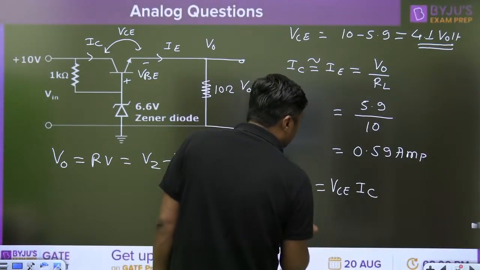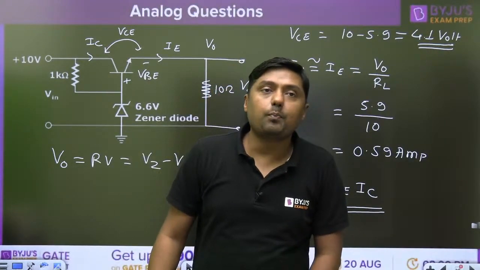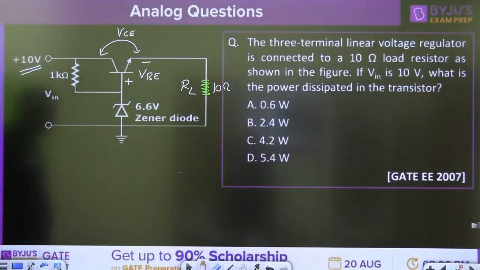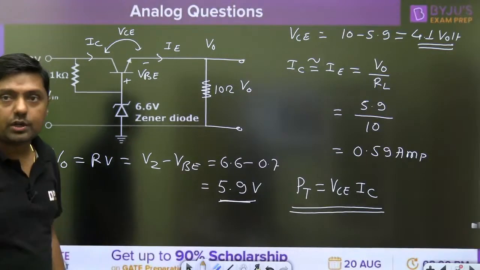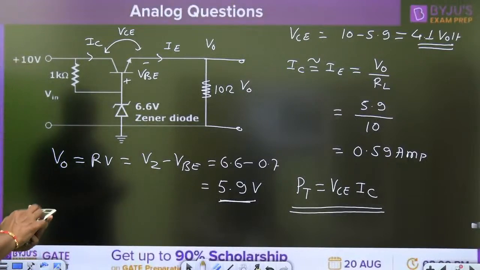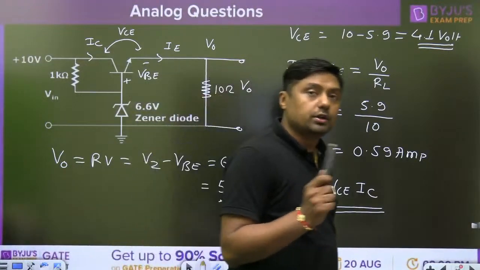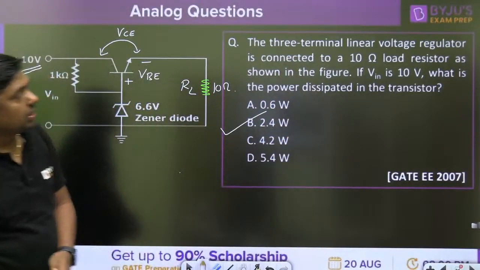Now you can calculate the power dissipation PT, VCE into IC. This is the formula. VCE into IC will give you the power dissipation across the transistor. So everyone, what is the answer for this question? It is nearly equal to 4.1 into 0.59. Give me the answer fast. 2.419 watt, which is nearly equal to 2.4, so B is the answer.